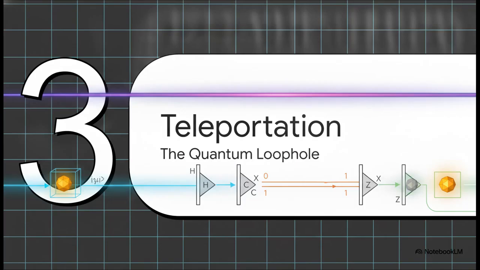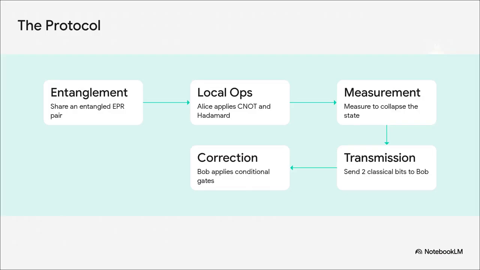Section 3. The loophole, the quantum teleportation protocol. Well, physics is nothing if not clever. We can't copy a state, but can we move it? Let's bring the energy back up because we are about to look at the ultimate workaround to the no-cloning restriction. Let's break this teleportation protocol down step by step. Step 1. Alice and Bob share an entangled pair of qubits, linked by a pulsing violet-magenta entanglement line.